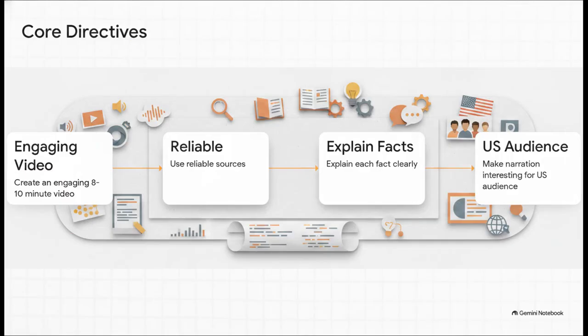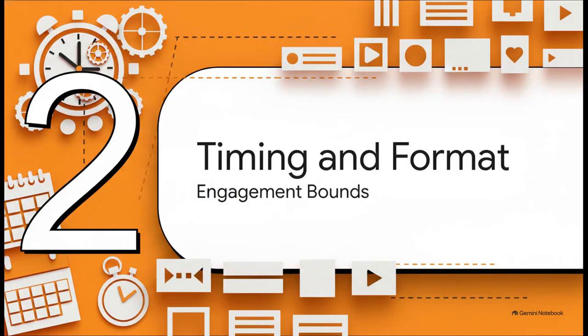Here, we break that 38-word source text down into its core anatomical parts. Basically, there are 4 specific mandated actions the creator has to juggle to fulfill this assignment. First, they have to create an engaging video. Second, they absolutely must use reliable sources. Third, they need to explain each fact clearly. And fourth, they have to make the narration interesting. It's like a table with 4 legs. If the creator drops even one of these structural pillars, the entire project fails to meet the criteria of the brief. That brings us to Section 2, timing and format constraints, the boundaries of engagement.